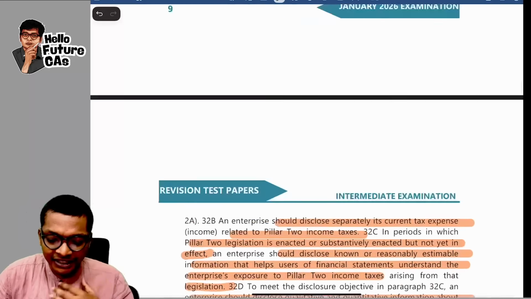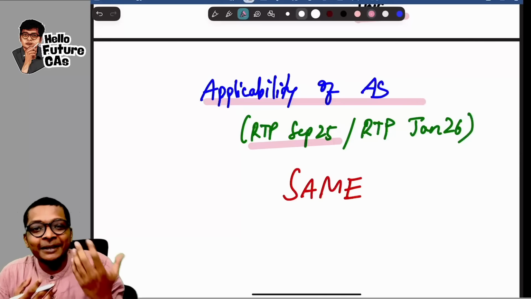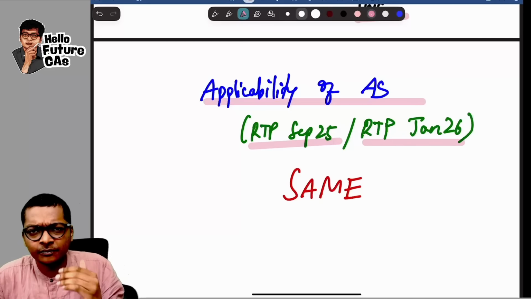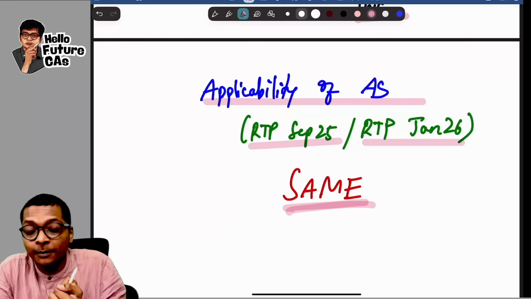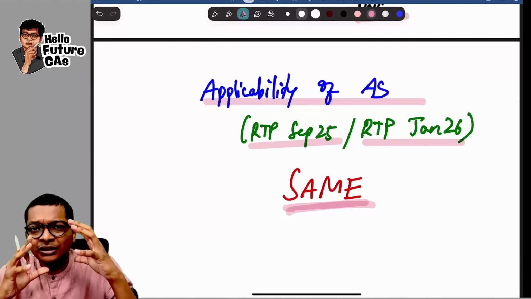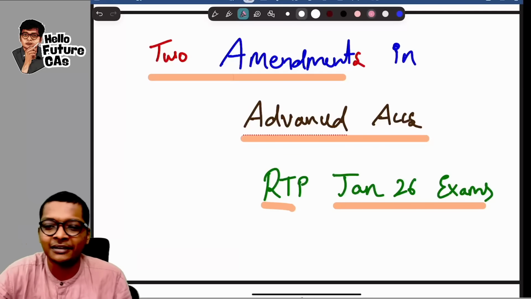But the good news is this came in RTP September 25. Sir, that time also I skipped it, sir. No problem. The same thing is coming in RTP Jan 26. Both are the same. For RTP September 25, I would have explained this amendment back then, so the same thing I will be attaching over here. With that, in this one video, both the amendments for Jan 26 are covered. Go enjoy the second amendment, guys.